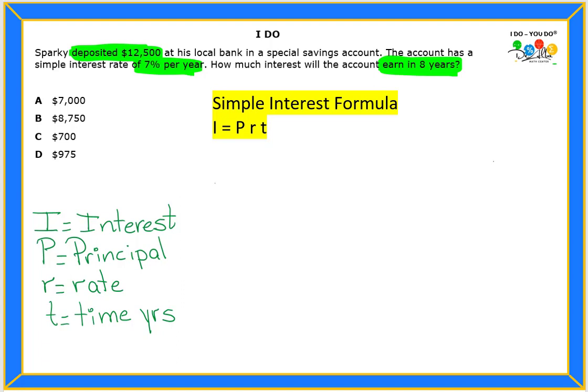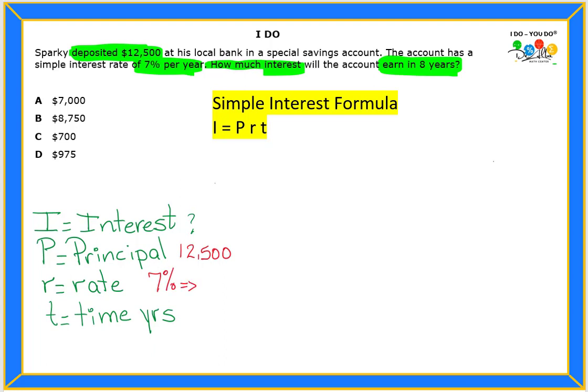So let's replace the values that I know. It says how much interest would the account earn? So that's what I'm looking for. I do not know the I, which is the interest. Okay, that's my question. But I do know the principal, right? That's 12,500. Okay, the rate is 7%.